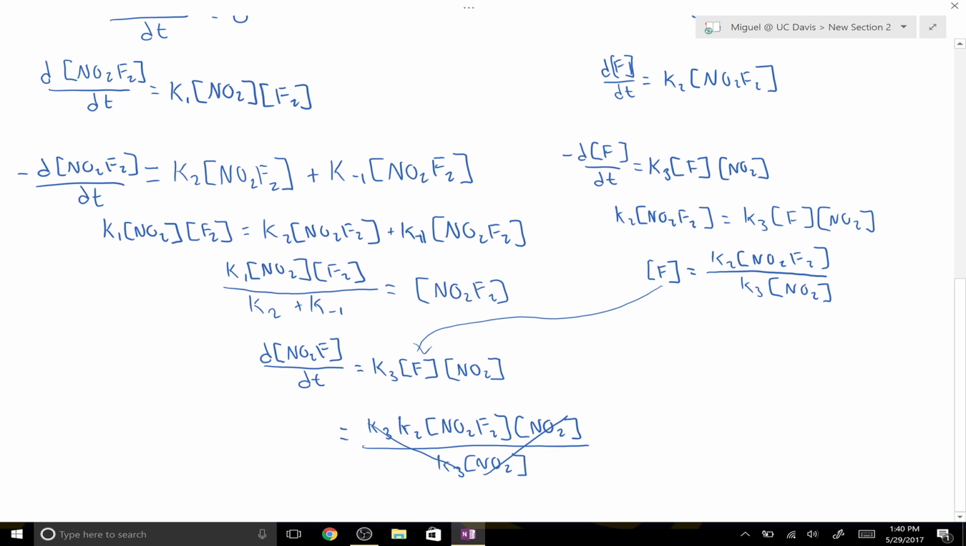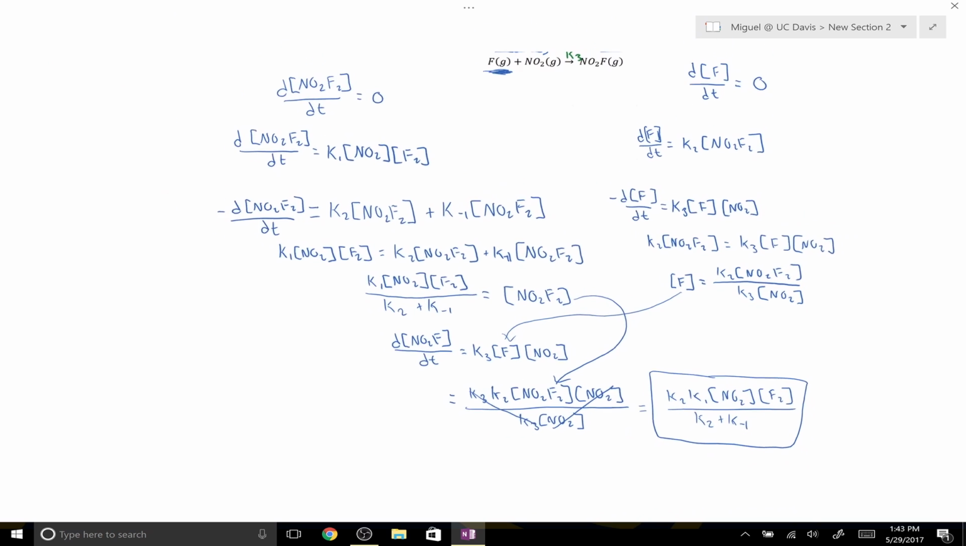So again, we'll substitute the other equation we determined in for NO2F2, and that'll give us k2 times k1 times NO2 times F2 divided by k2 plus k subscript negative 1. Now looking at this rate law, we don't see any intermediates. That tells us we've applied the steady state approximation correctly. So according to the steady state approximation, this is the rate law.